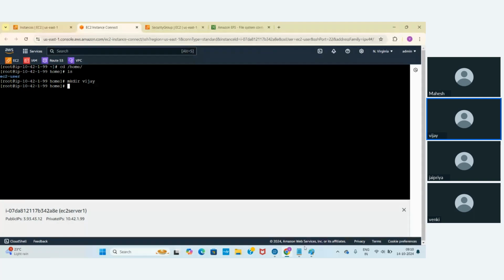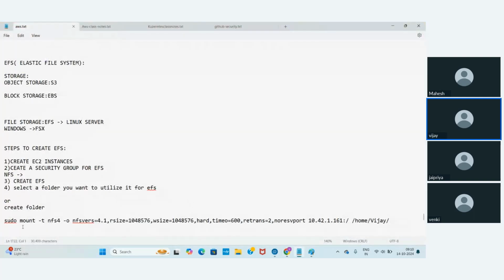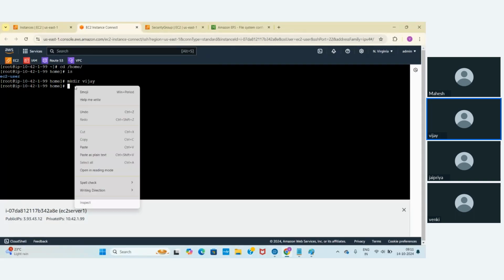Now go back to here and take this one because we need to mount it, right? Do you remember how we mounted the EBS volume? We mounted it to a particular folder, right? There also we created a folder and we mounted to that particular folder. In the same way, here also we need to create a folder and mount it. Or if you have an existing folder, you can mount it directly. So let me go back and mount it.